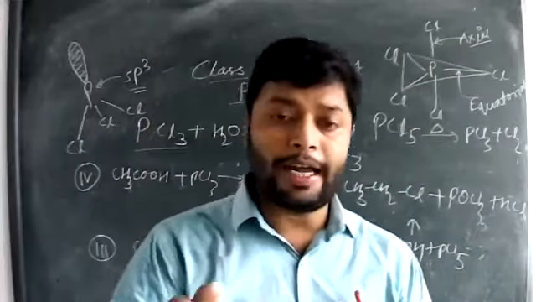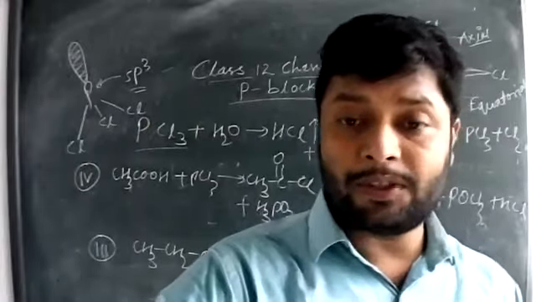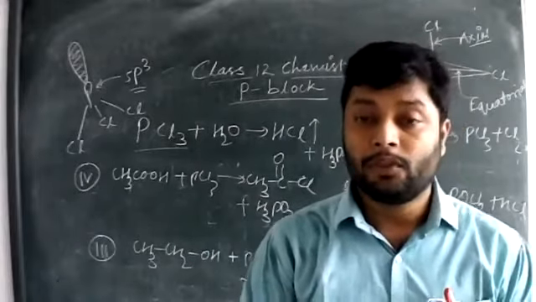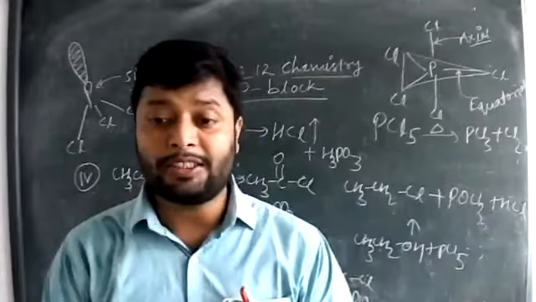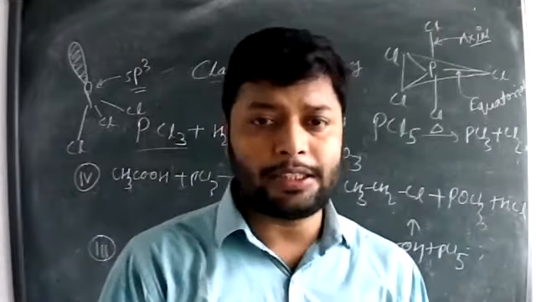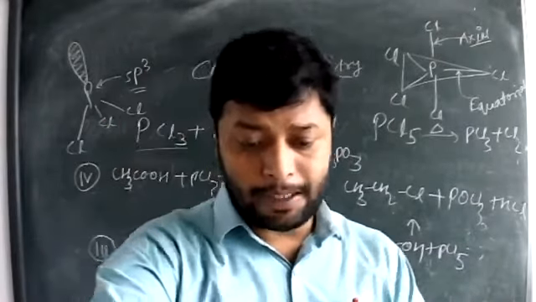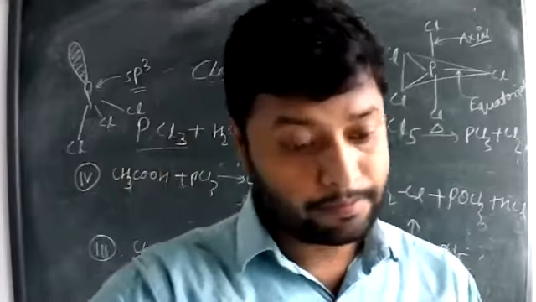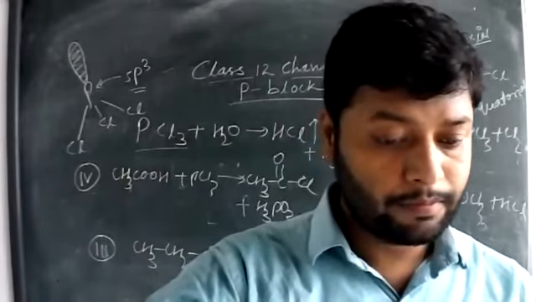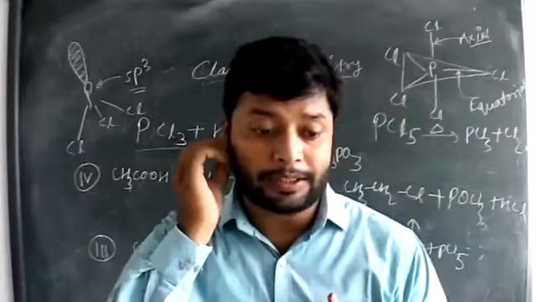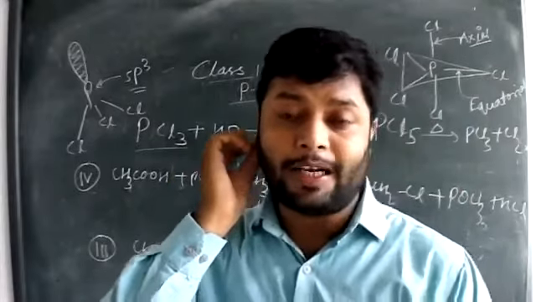So all these have some different concepts given in your syllabus, and you have to learn them. Now we can move to the next section. And the next section is about oxoacids of phosphorus. Oxoacids of phosphorus.